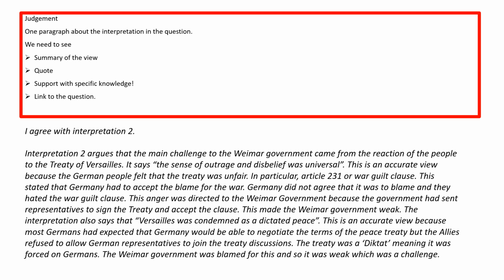And then what we need to see in each paragraph is the following. We need to see a summary of the view in the interpretation. We need to see a quote from the interpretation. You need to support that quote with specific knowledge and you need to link back to the question. Now at this moment, I would like you to pause the video and find the summary of the view in that paragraph and write it down.